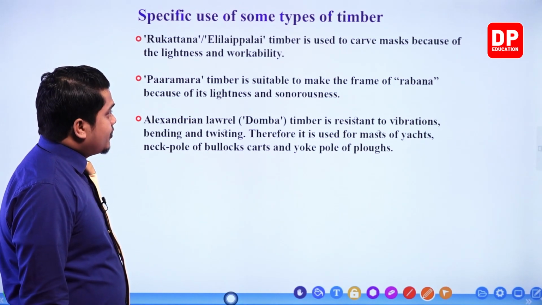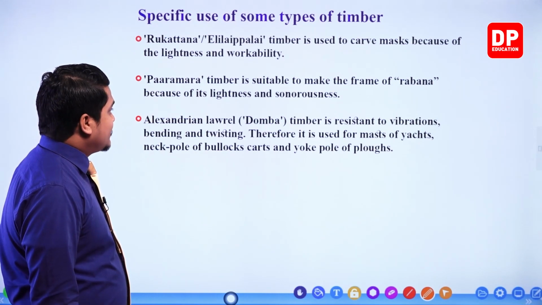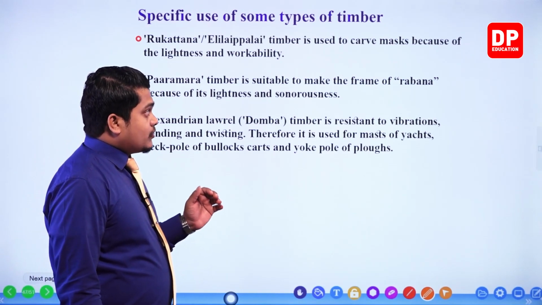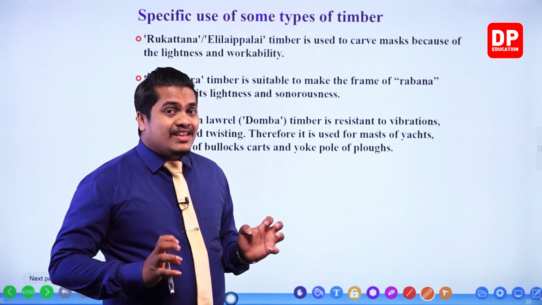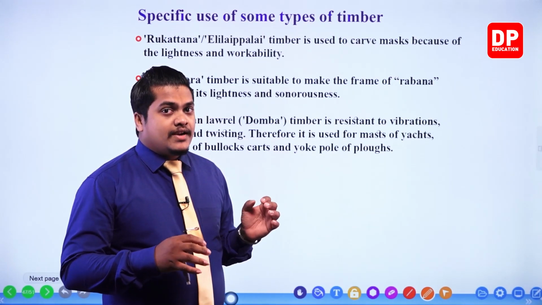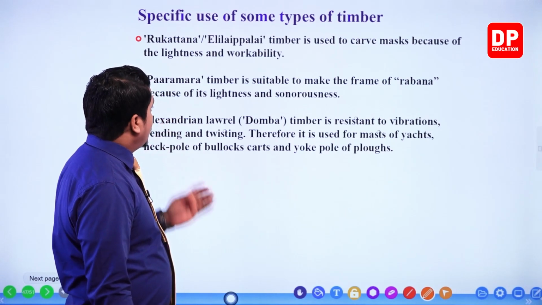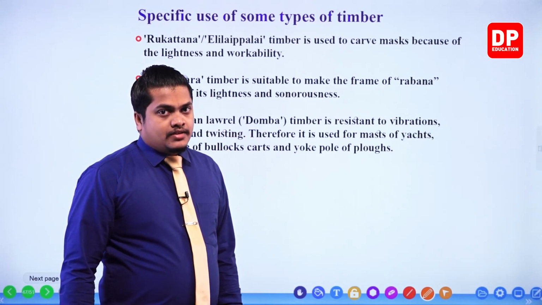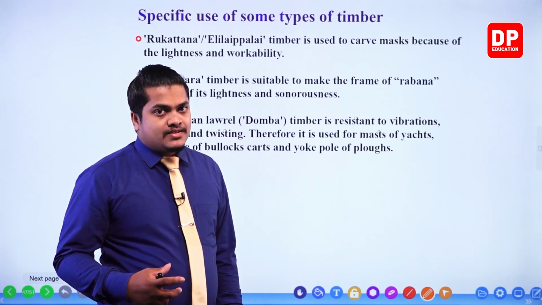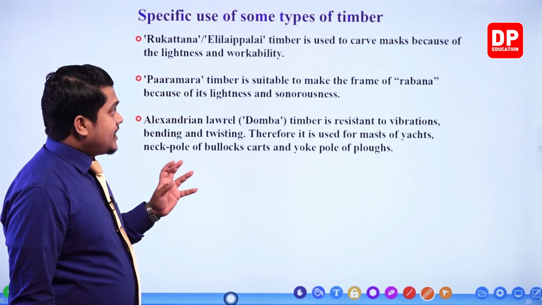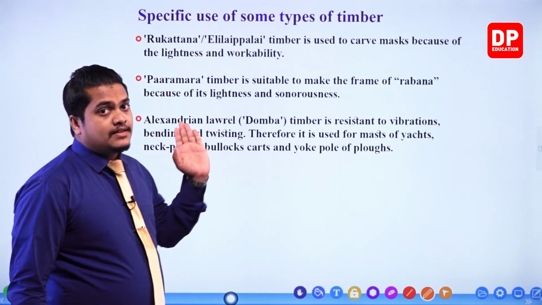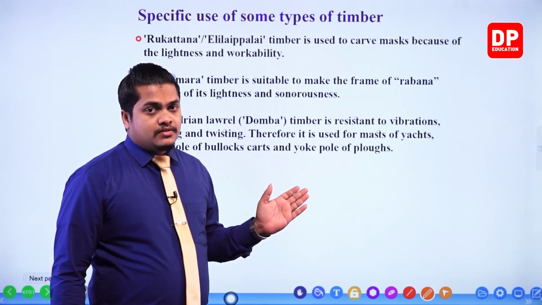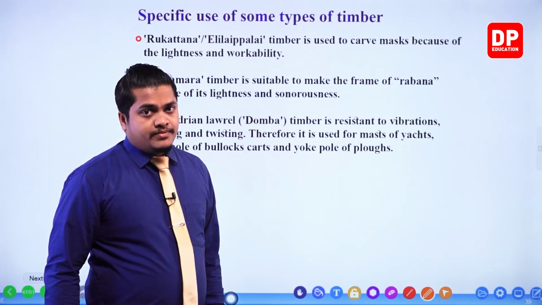Paramara timber is suitable for making the frame of a rabana because of its lightness and sonorousness. Sonorousness means, my dear children, that it gives out a ringing sound when struck. So the Paramara plant or timber has that unique feature, the sonorousness. Also, my dear children, it has good durability and light weight. Therefore, to make the frame of the rabana and special drums, this Paramara timber is utilized.